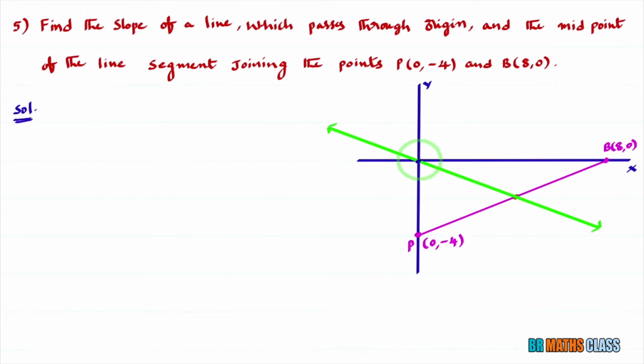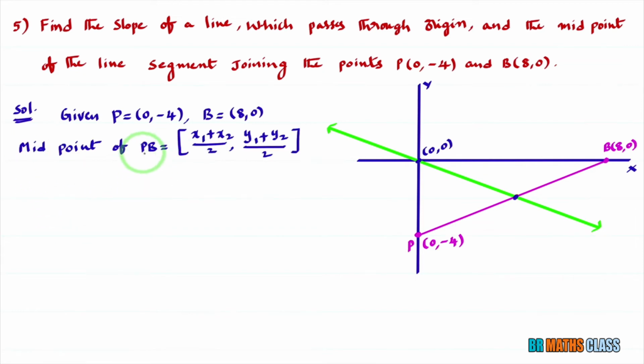You look here, this is the origin, which passes through the origin and the midpoint of the line segment joining P and B. Suppose this is the midpoint of the line segment joining P and B. You know the origin is (0, 0). Now first I'll calculate the midpoint of PB. They've given P as (0, -4) and B as (8, 0).